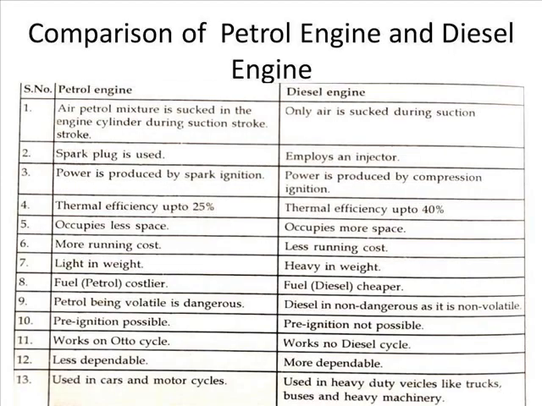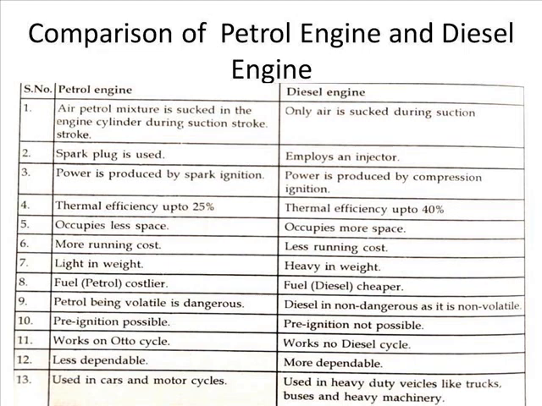So friend, in this slide you will observe the comparison of petrol engine and diesel engine. You can say either it is a four-stroke petrol engine and four-stroke diesel engine, or a two-stroke petrol engine and two-stroke diesel engine. Here you will observe the difference between petrol engine and diesel engine, which requires different components, like a spark plug in one case.